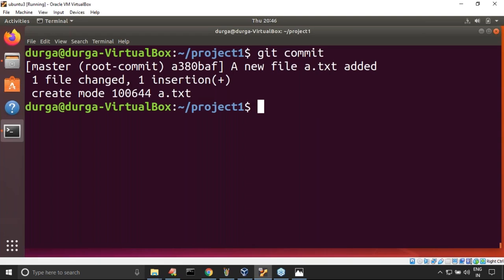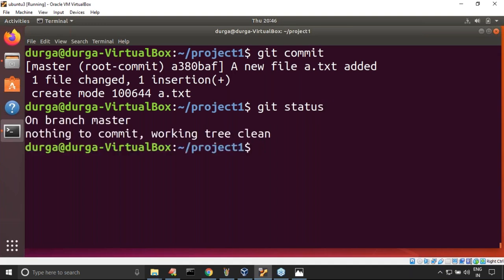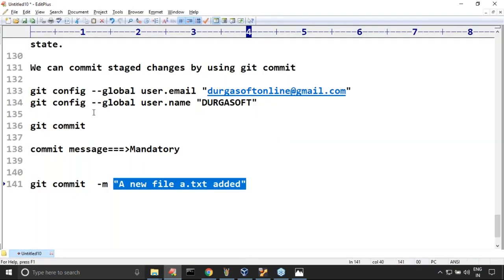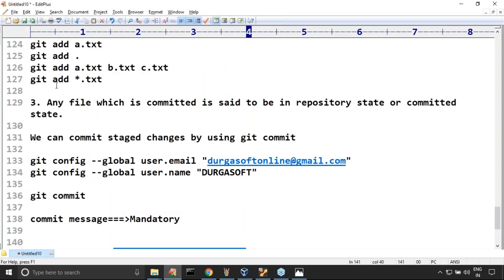Now observe, if I use git status, now the file is available where? Can you please confirm? Now the file is added in the local repository. Now my working tree is clean. Nothing to commit, working tree is clean. These words we are going to use multiple times, so you people should be aware clearly. Never forget these commands. Anyway, I will discuss these commands in detail next.